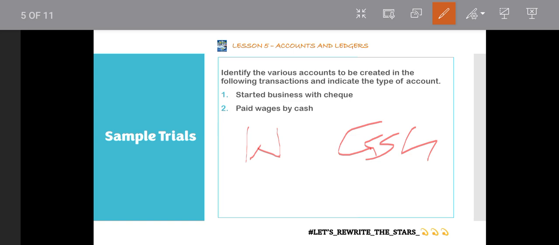And the wages to the business is going to be an expense to the business. So because the wages is going to be an expense to the business, it becomes a nominal account, because a nominal account records expenses. And then cash here, we are paying them by cash. The cash is something we can see and touch. So it is referred to as a real account. I hope this is very clear.